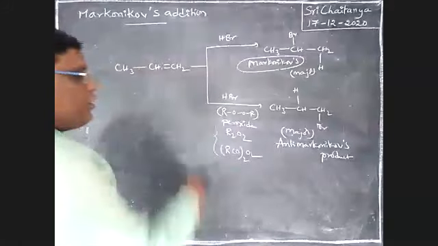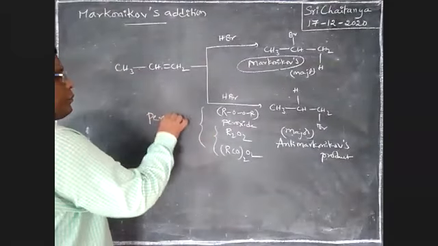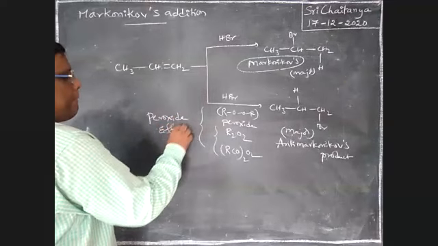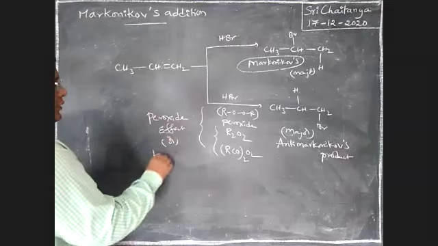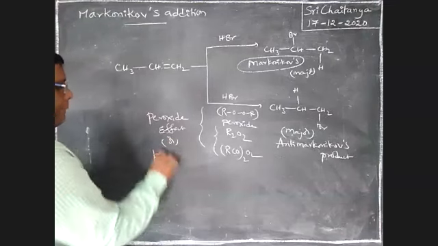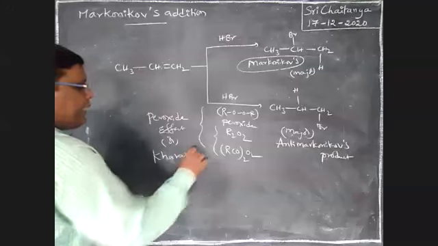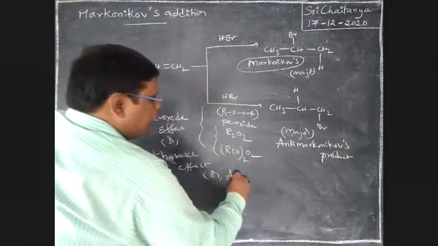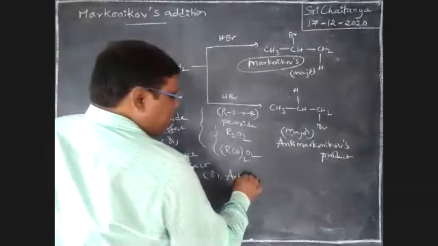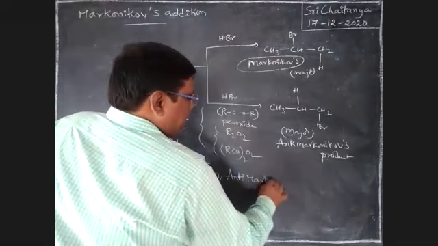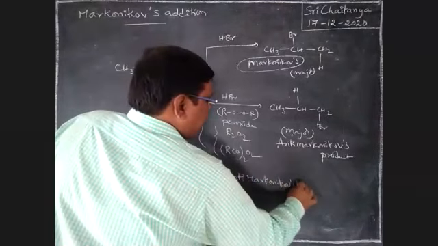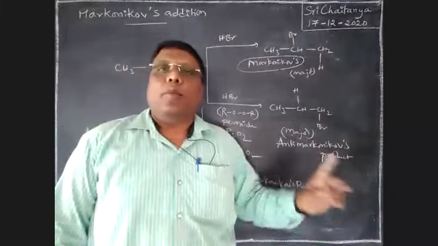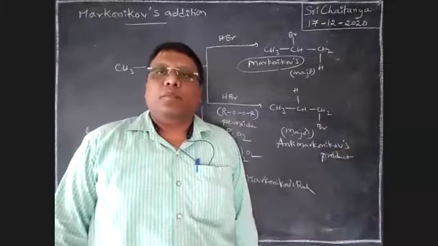This effect is called the peroxide effect, which is also called the Kharasch effect, or the anti-Markovnikov rule. So in the presence of peroxide, the opposite of Markovnikov is the major product.